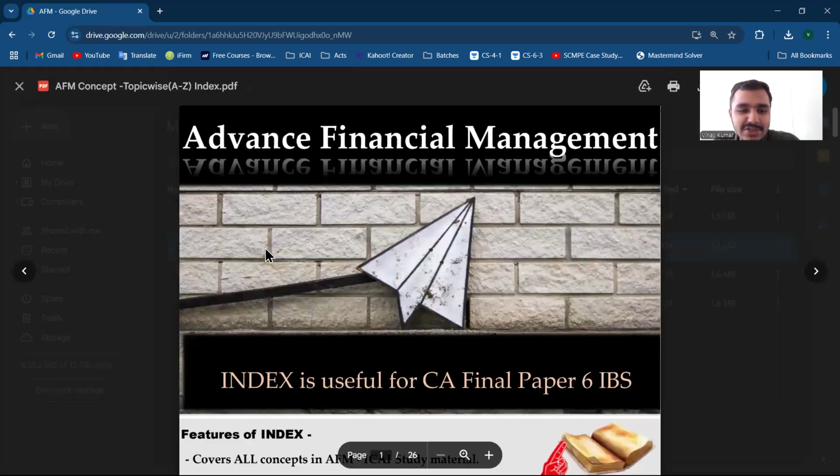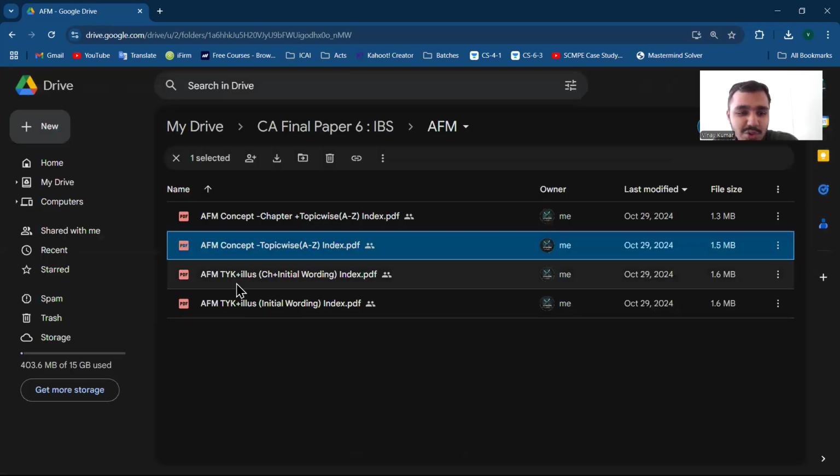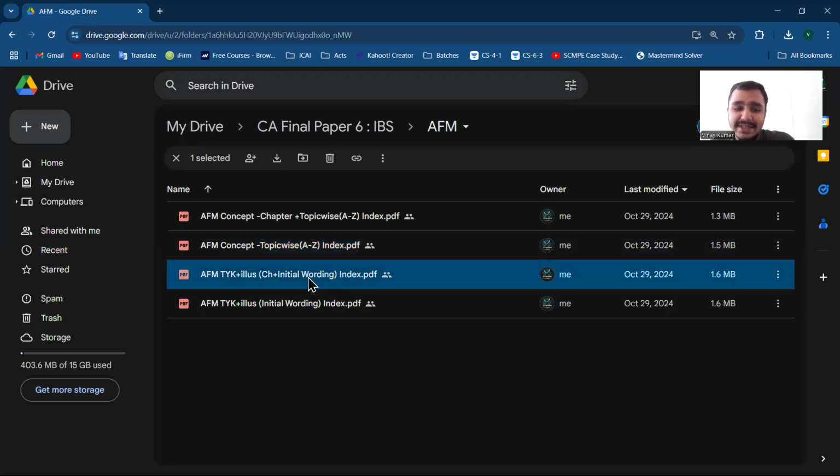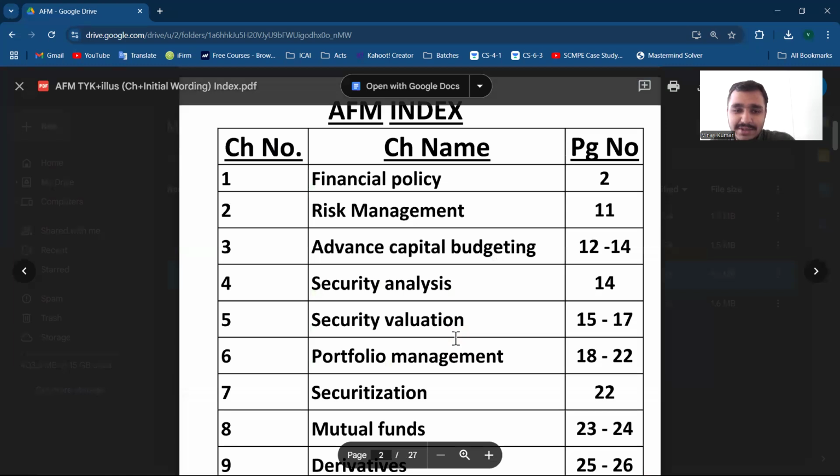So this is the concept wise, topic wise index that I've shared. And these two that I shared yesterday, up to 2-3 days back, for AFM, that is TYK illustrations and TYK. The difference is that firstly that is the concept wise index and the other is the TYK illustration. Both are separate. Some students were confused about what this material is. So both are separate. One is the concept wise index and the second is the TYK illustration, where the initial wording and all that is there. I can quickly show that here for a while.